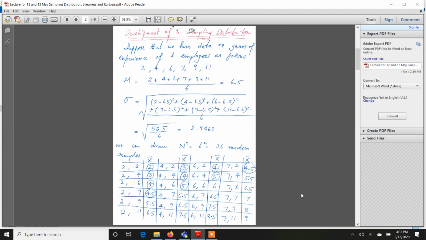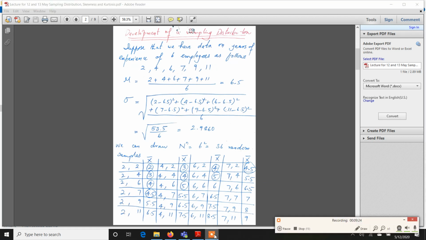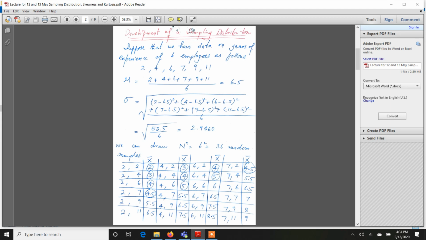Okay, so let's have a numerical example here of how to develop a sampling distribution. Suppose that we have data on years of experience of 6 employees as follows. Let's say this is a case of a very small population, so this list of 6 employees is your population. In general, keep in mind that the population is unknown, and the sole purpose of explaining this particular example is to let you understand the theoretical concept, because sampling distribution is a theoretical concept.